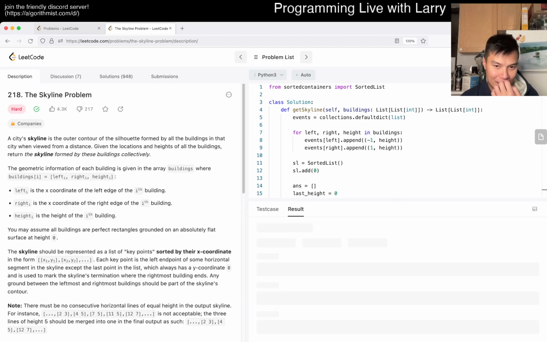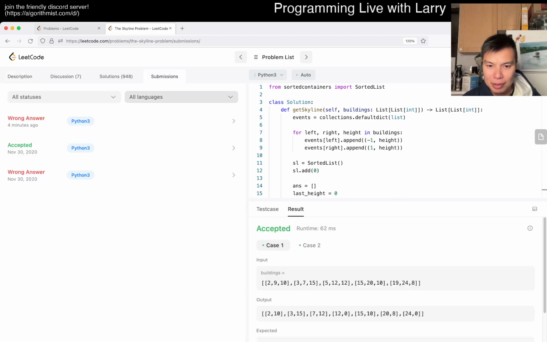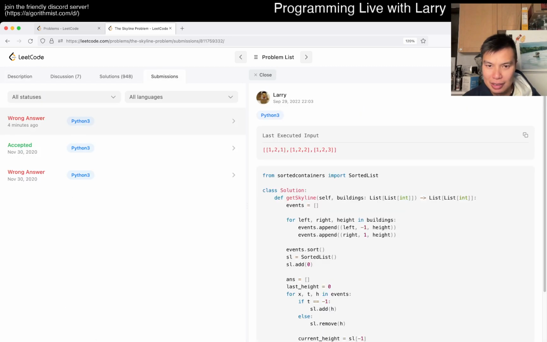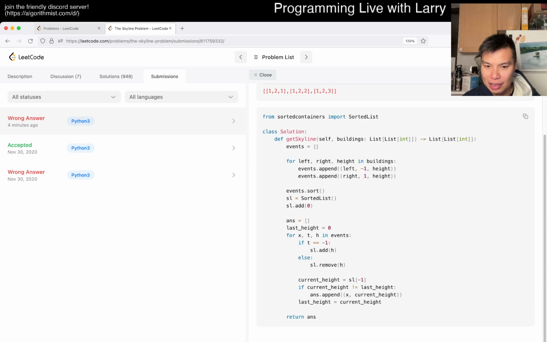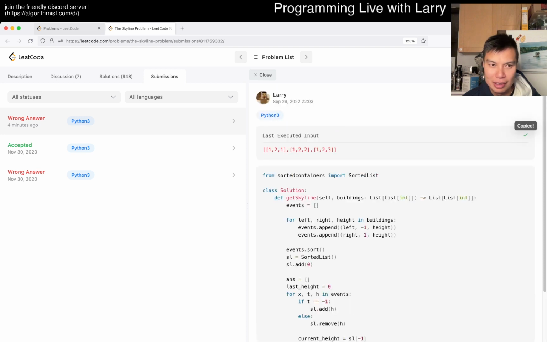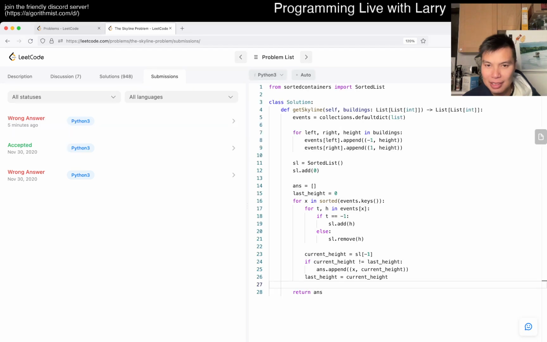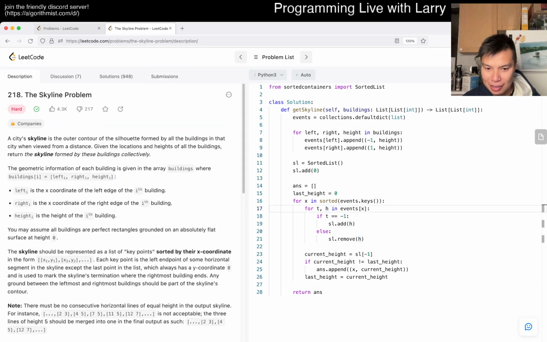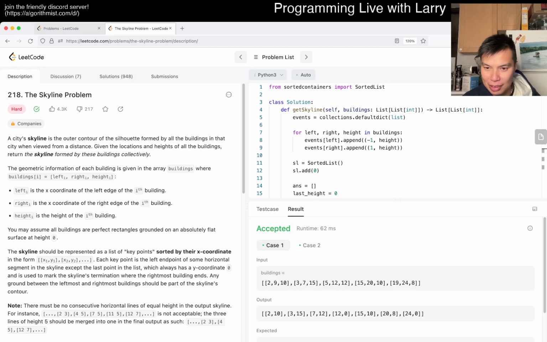I wish I could, can I take from the past submissions? How do I, oh, there's no whatever button. Okay, fine. How do I go back to my other thing then? This is way, not gonna lie, a little bit confusing to use. How do I add a case? Oh, test case.